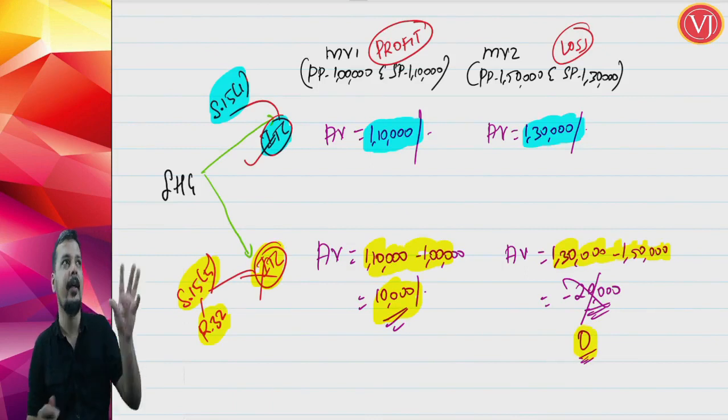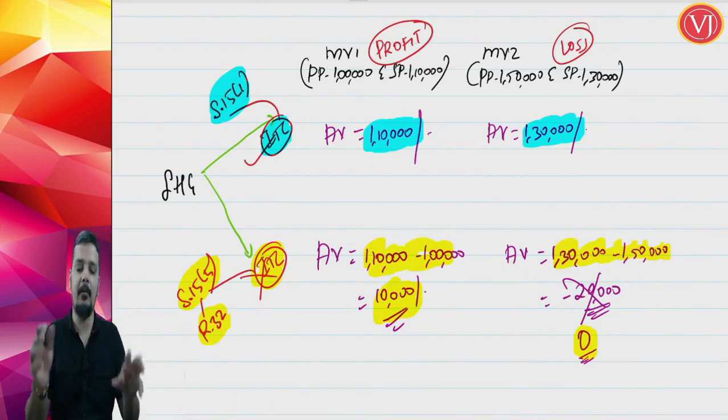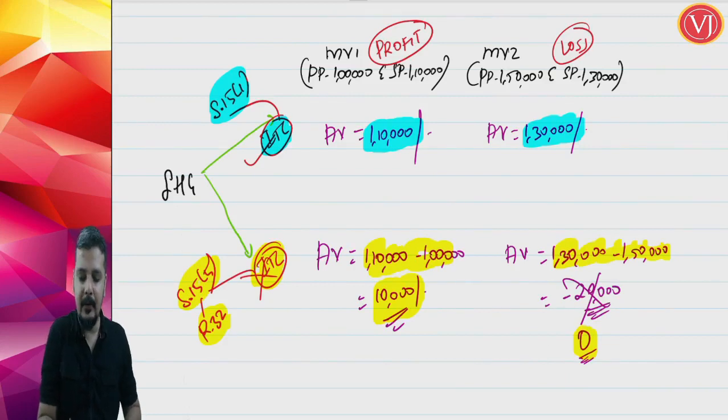You cannot say that in this case profit, in this case loss, I will net off both. No, because GST is on a transaction basis. So for the first transaction you will pay GST on 10,000. For the second transaction you will not pay any GST. So that is how this works.